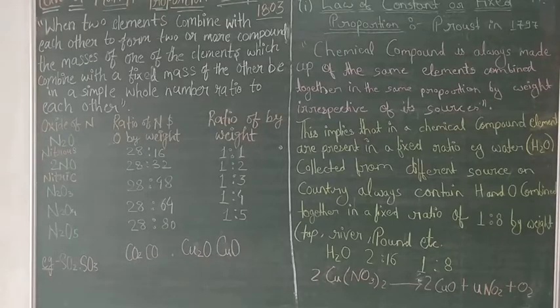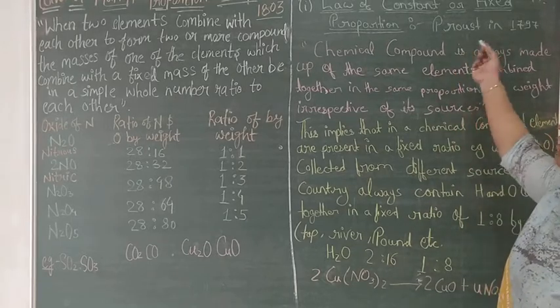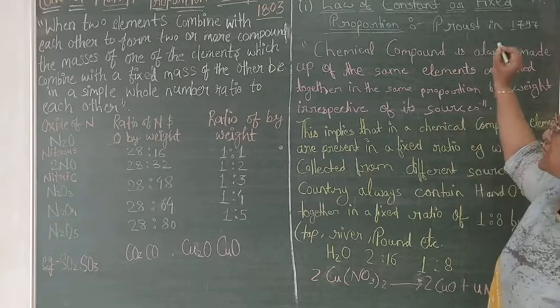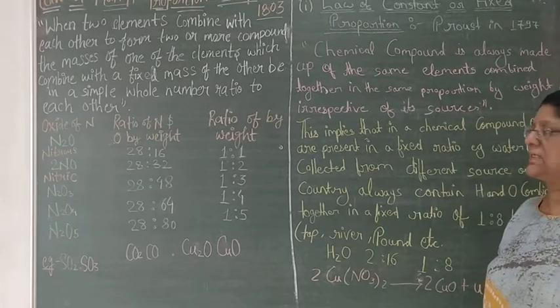So, 11th class, we were talking about the laws of chemical combination. Today we will talk about the second law, that is the law of constant or fixed proportion.